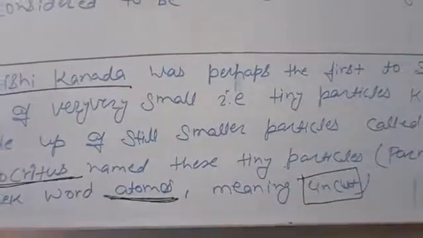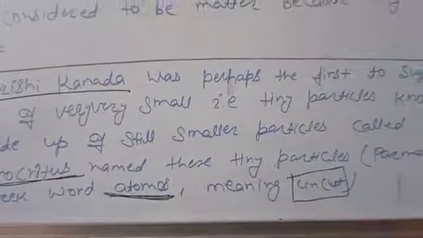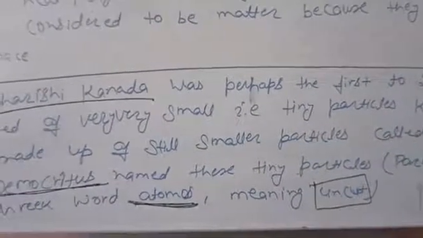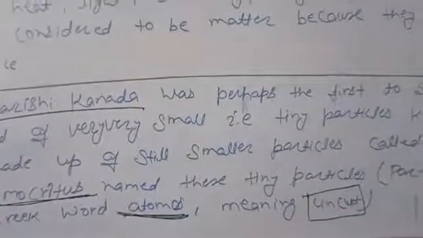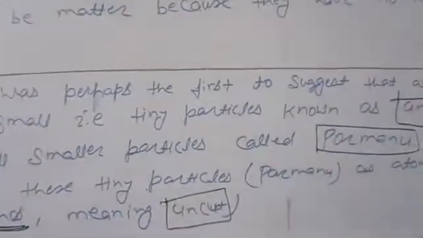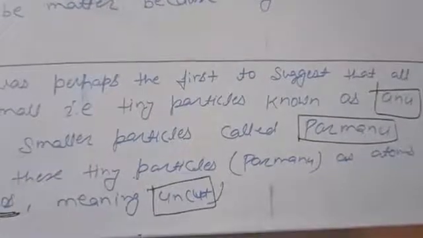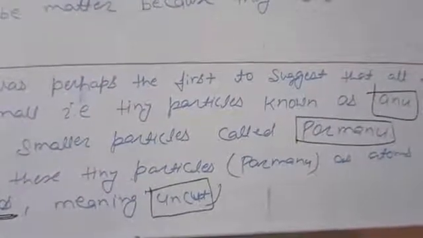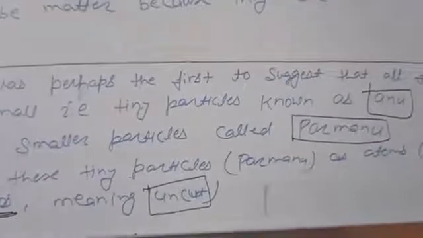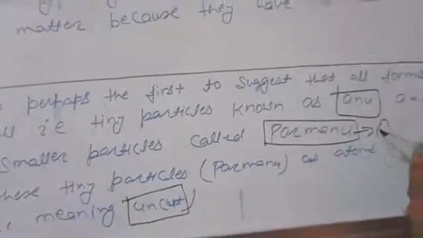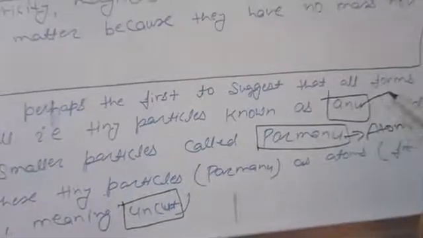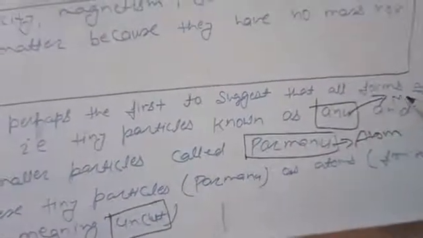From there he took the word atomos. What Maharshi Kanad said about the smallest particle of matter, Parmanu, is called atom in English. And what about anu? Molecule.